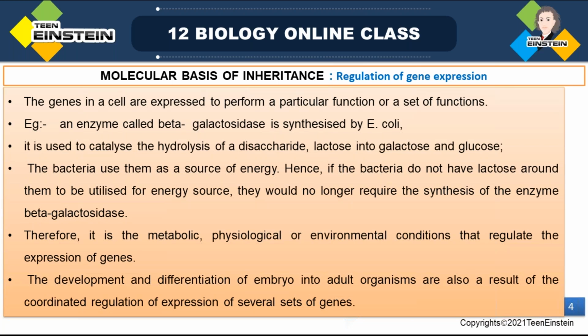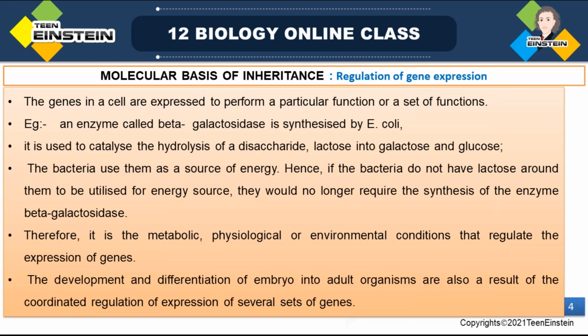Okay, so this E. coli bacteria uses glucose and galactose as a source of energy.